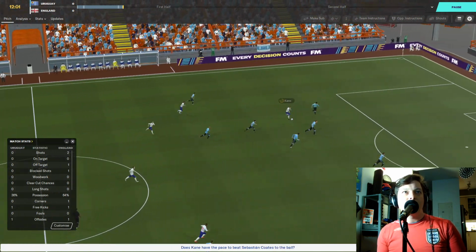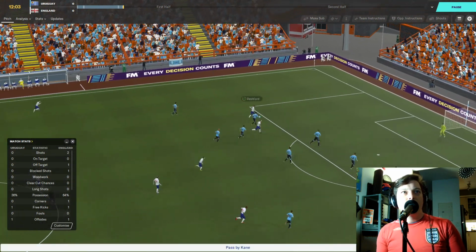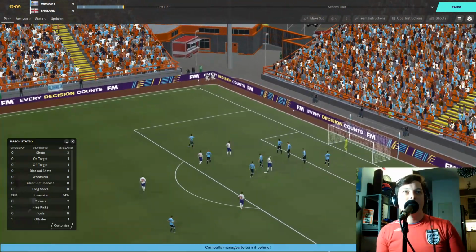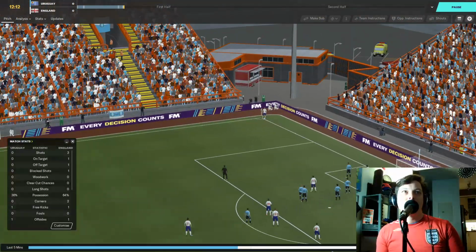Boots it far up the pitch to Harry Kane. Harry Kane's right on it. Right to Marcus Rashford. He's going to try a shot here, and it's saved by Campagna. And a corner kick for England.